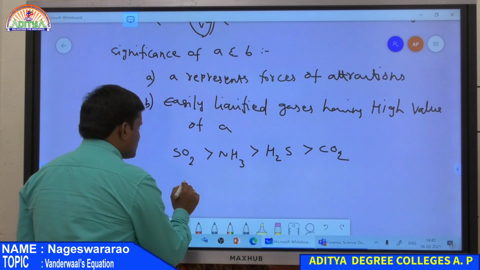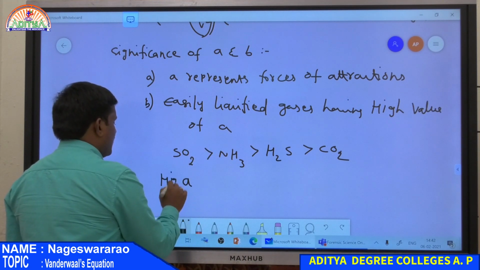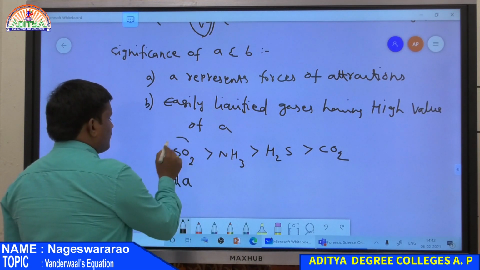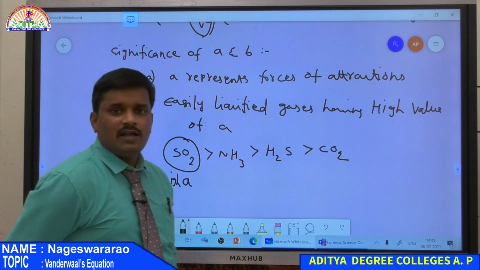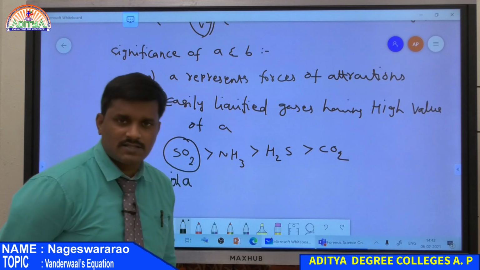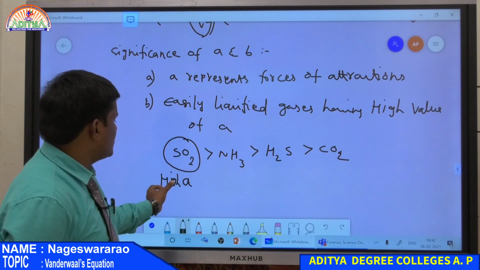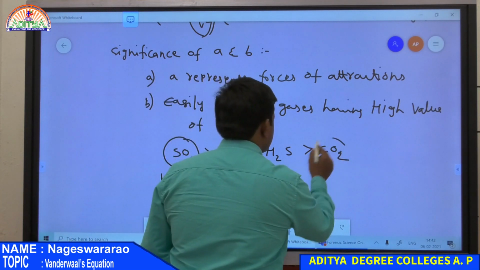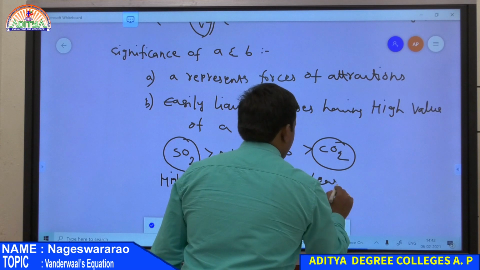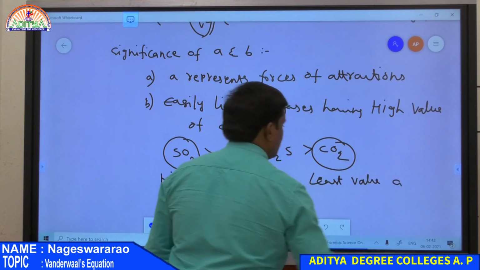So these have a high value of A. If a gas is easily converted into liquid, then it has a high value of Van der Waals constant A. Therefore, SO2 has the highest value of A compared to NH3, H2S, and CO2 is the least one in this order.